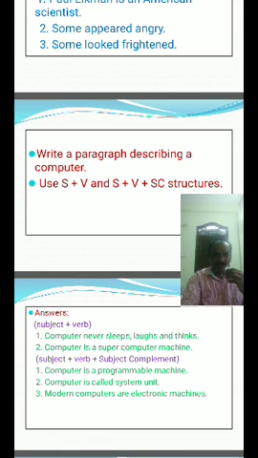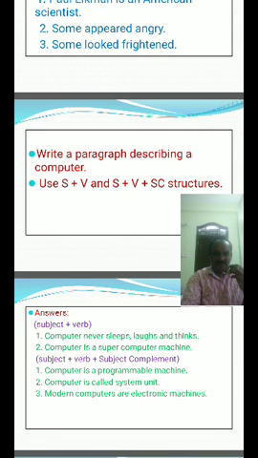Modern computers are electronic machines. Many activities can be done with the help of computers, like email, web designing, project works, downloading songs and movies, creating new ideas, etc. Finally, when a user needs to use a computer for something different, the user can learn how to use new programs. Once again, I am repeating.